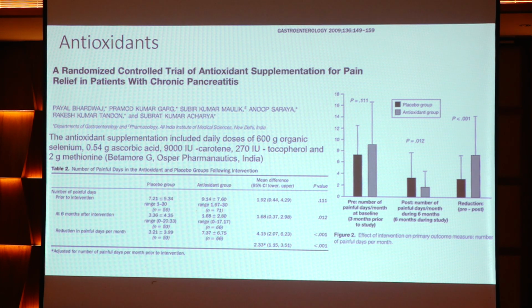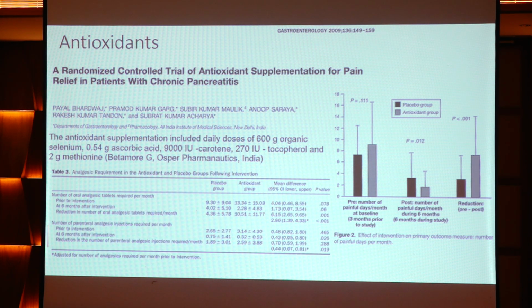If we compare the placebo and the intervention group, there has been a statistically significant reduction in the painful days, and also a reduction in the use of analgesics. The requirement for analgesics was also less in the treatment group when compared to the placebo group. So this study has suggested that antioxidants do have a role in pain management in chronic pancreatitis.